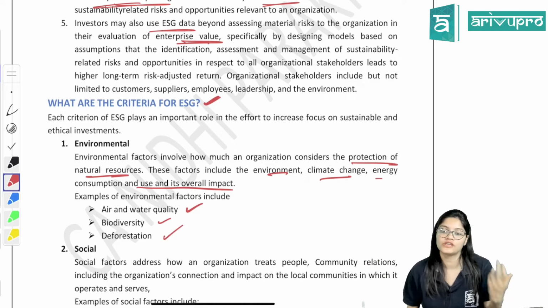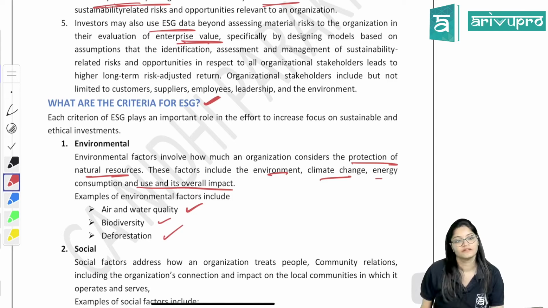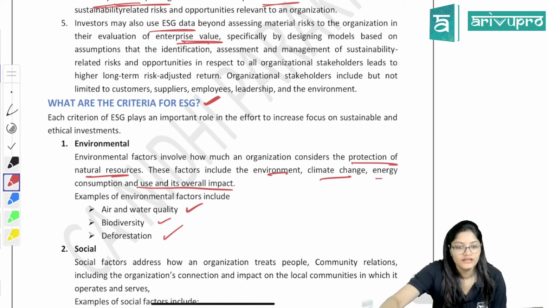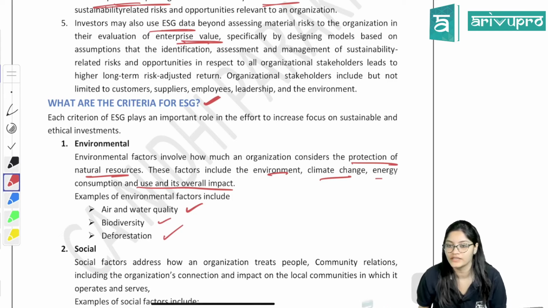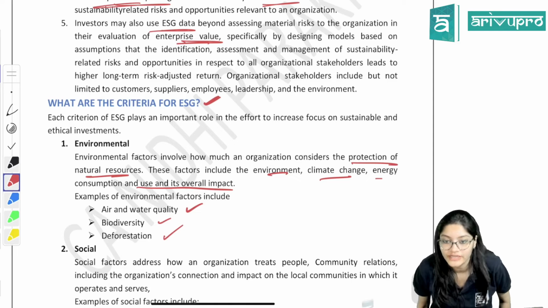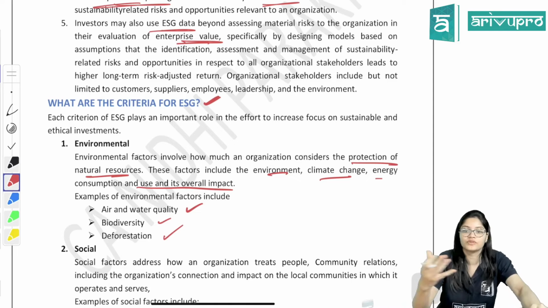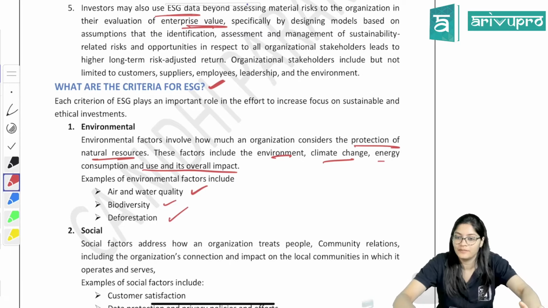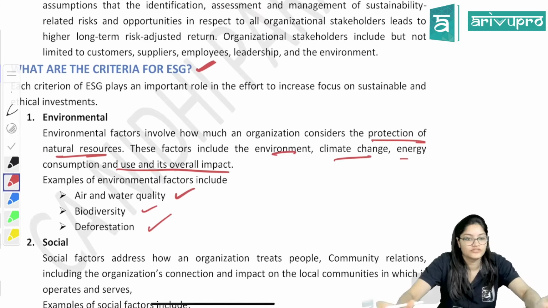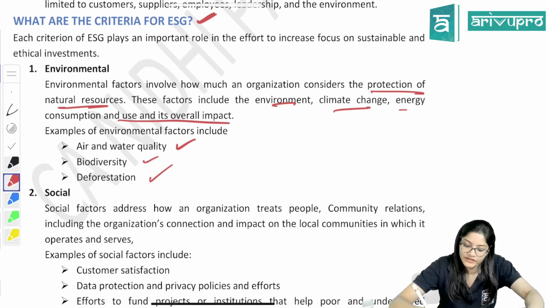Then, now social will talk about what? Behavior, society. How you are treating the society, what is your behavior towards the society, towards the people, human, right? So that will be included in the social factors. Environmental factors are related to the environment, natural resources. Social is society. So social factors address how an organization treats people.